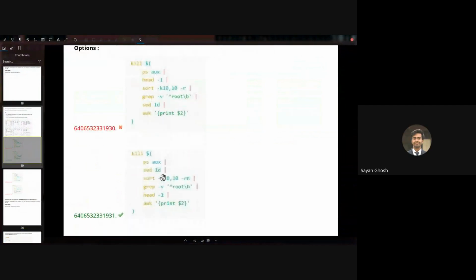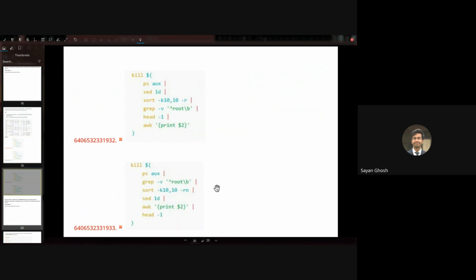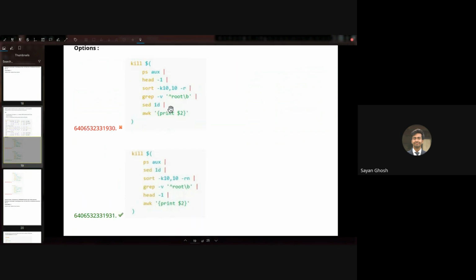So this is basically why the second option is the correct one. Coming up with the solution is harder than selecting the correct solution. If the solution is given, it is easy to see, okay, this will be the way to do it. But there are still little changes, sir, that can confuse you while doing the exam. Yeah, you'll have to see which thing is done first and which thing is done after that makes sense. For example, in this first one, this makes no sense because at first we are taking only one line.